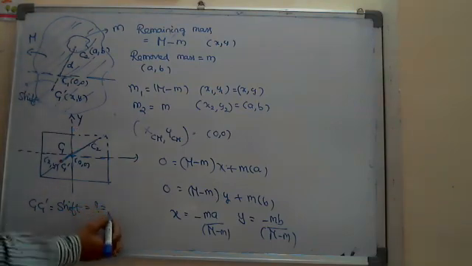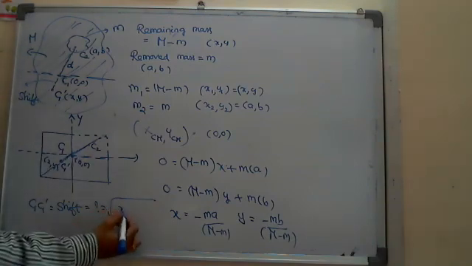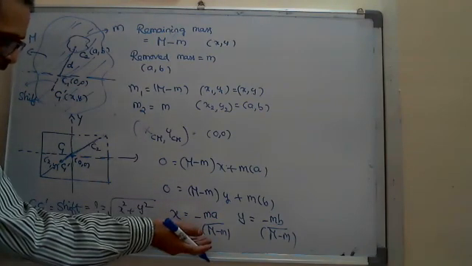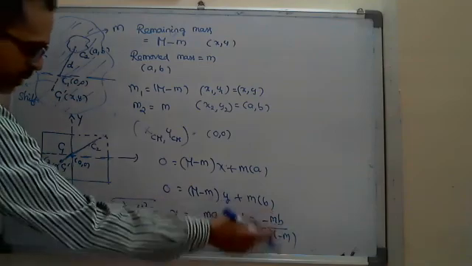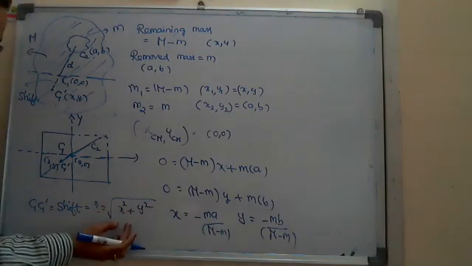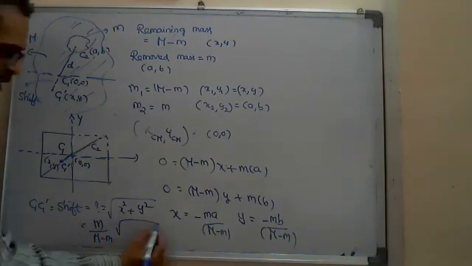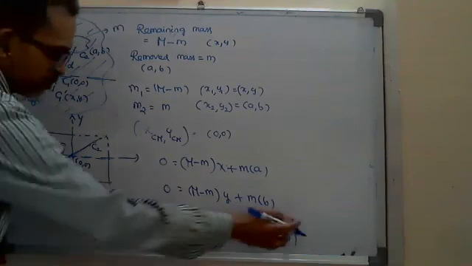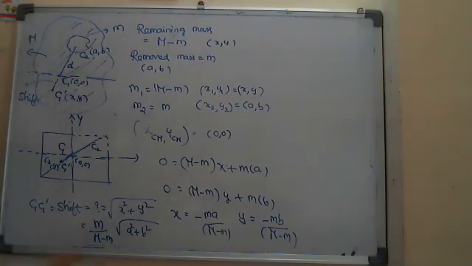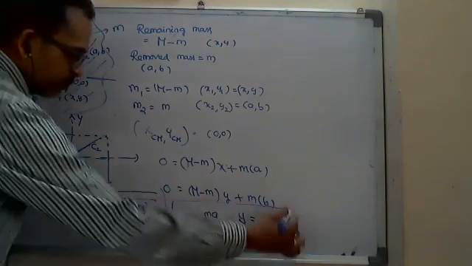Length of a straight line means root of (x2 minus x1) whole square plus (y2 minus y1) whole square. That is simply x square plus y square. Observe here, in both, m by m minus m is common, and squaring, here you will get m square by (m minus m) whole square. Take it out: m by m minus m common, root of minus a whole square plus minus b whole square. That is a square plus b square. This is the shift, and those are the coordinates.